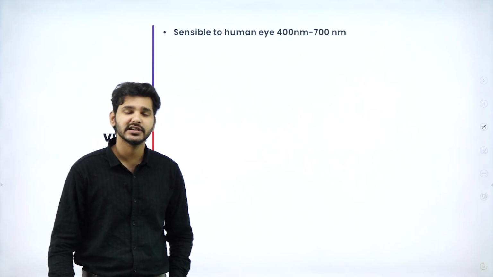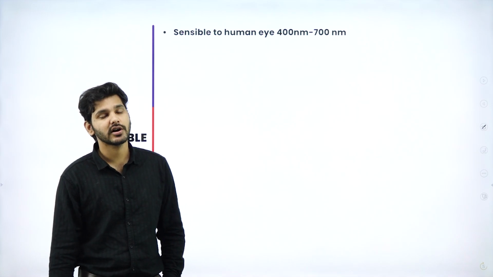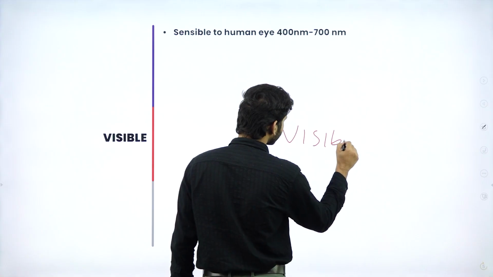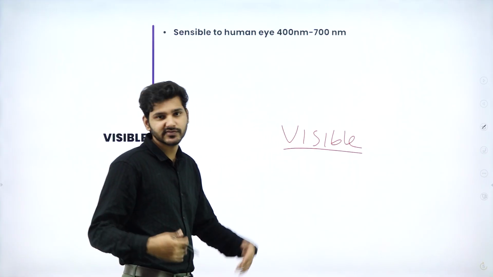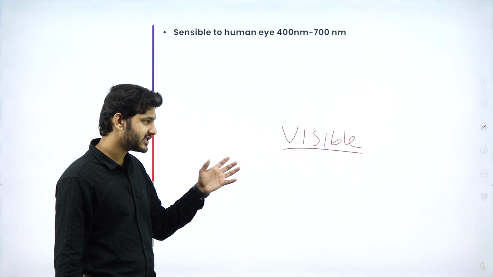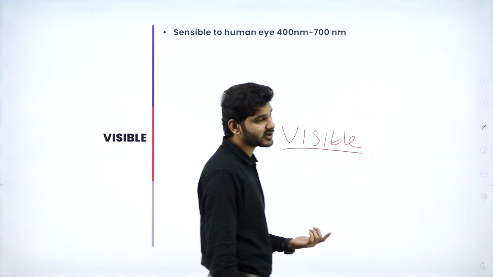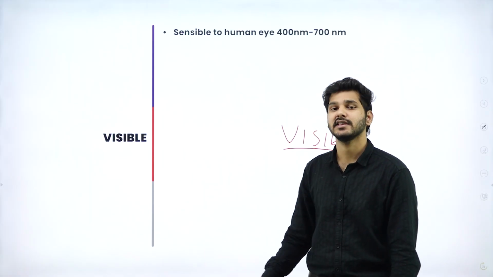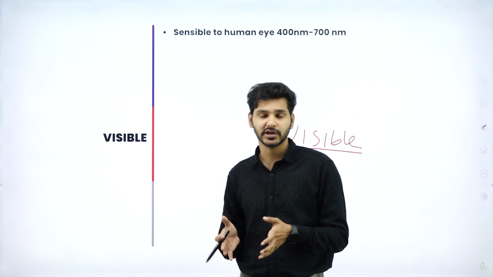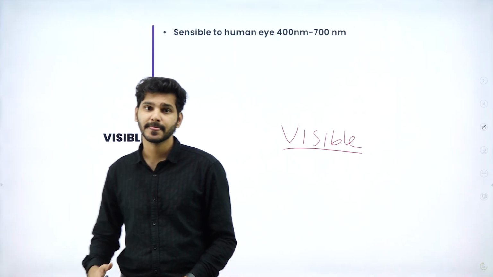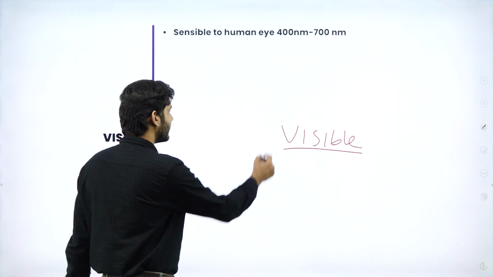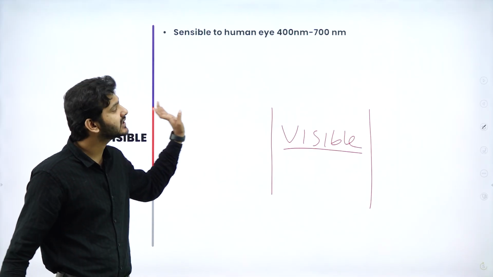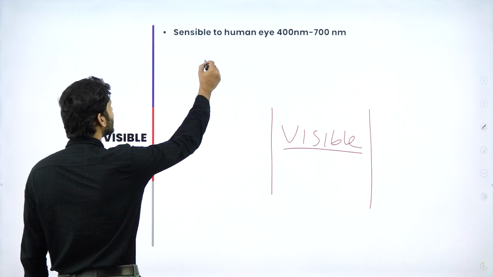And the next culprit is the light we already know, that is visible light. Visible light is also known as just simply light because we see it every day. This particular visible light ranges from 400 to 700 nanometers. That is the wavelength of visible light, and we can see anything that falls under this category. Before that, it is the infrared region, that is, before visible light. If I map out the entire spectrum, I can say it is like this.